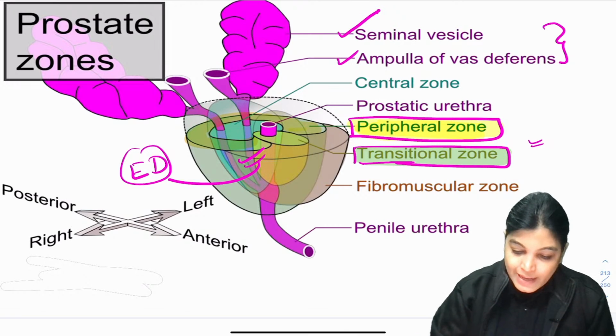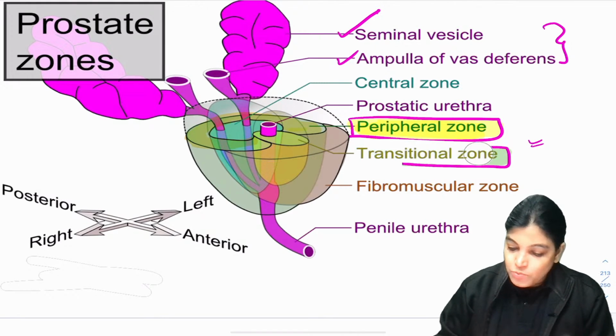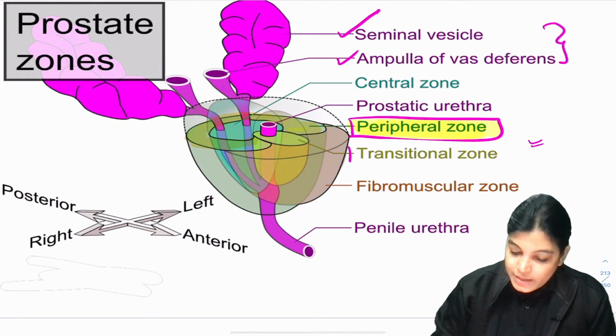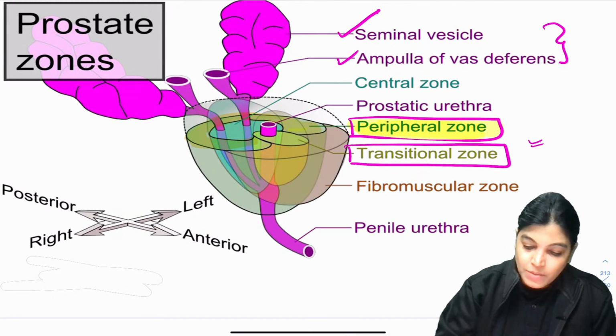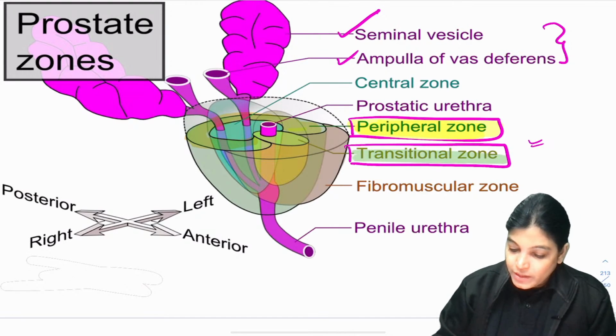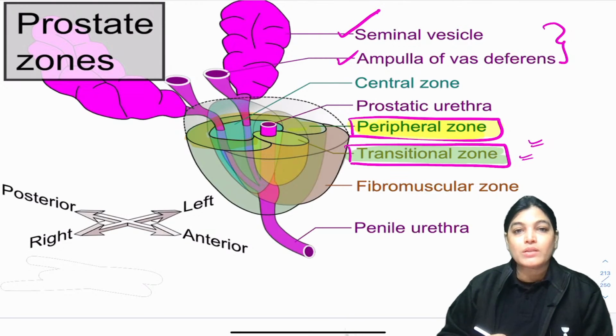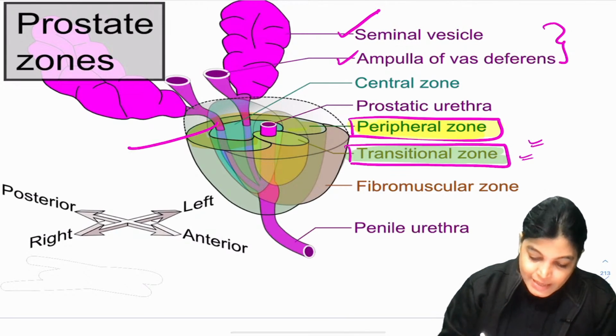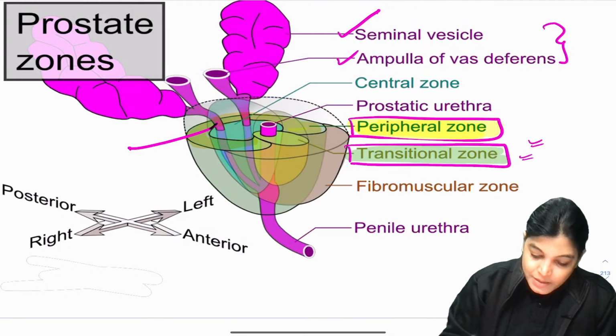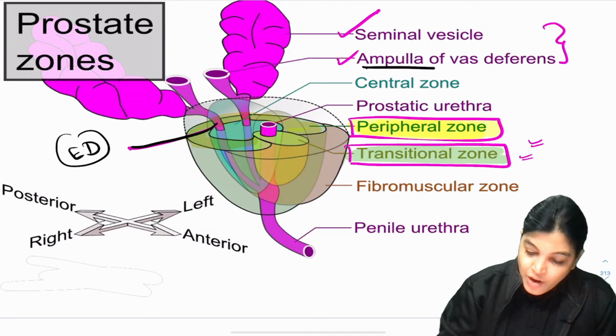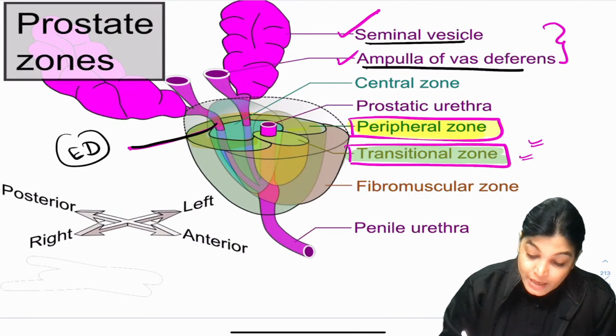Okay. So now the transition zone is more posterior. The transition zone is surrounding the proximal urethra, and it is common for benign hypertrophy of prostate. This is the ejaculatory duct, which is formed by the joining of the vas deferens and seminal vesicle, which is having a surrounding area here.